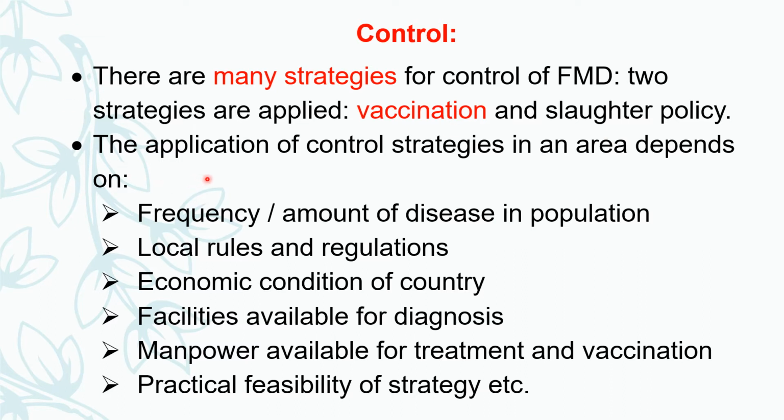The decision to apply control strategies in a particular area, country or state depends on many factors.